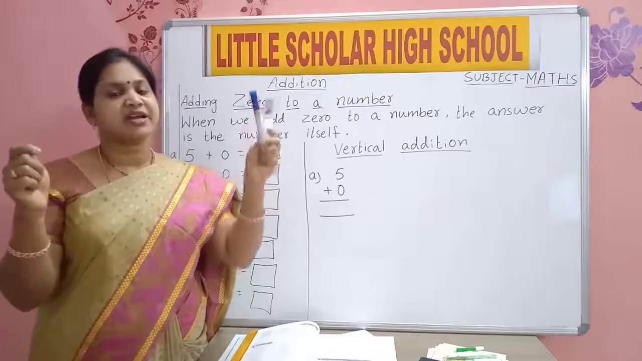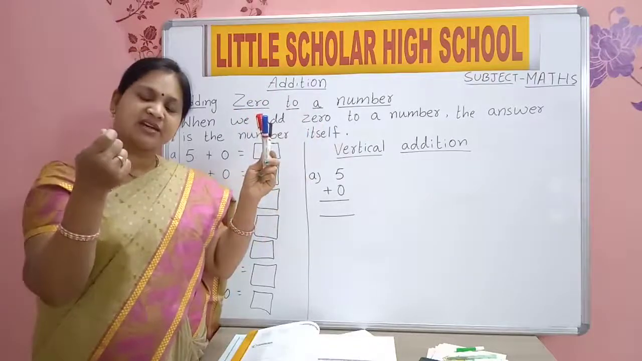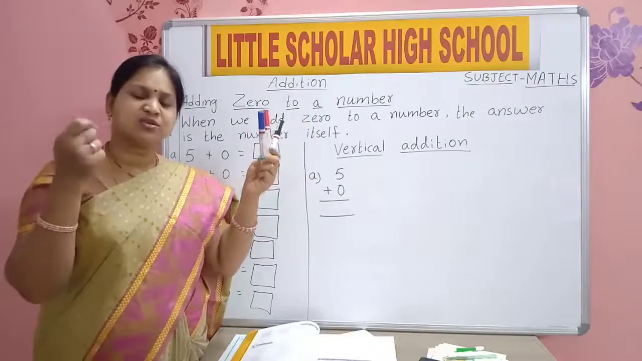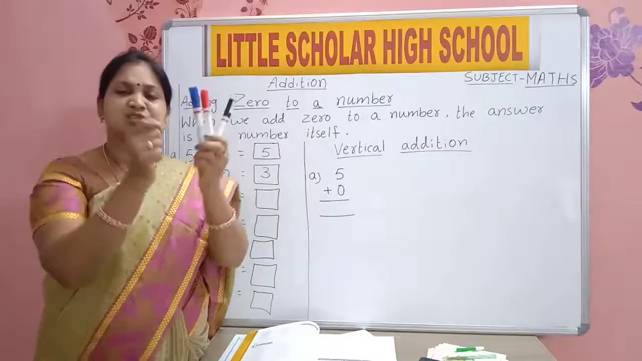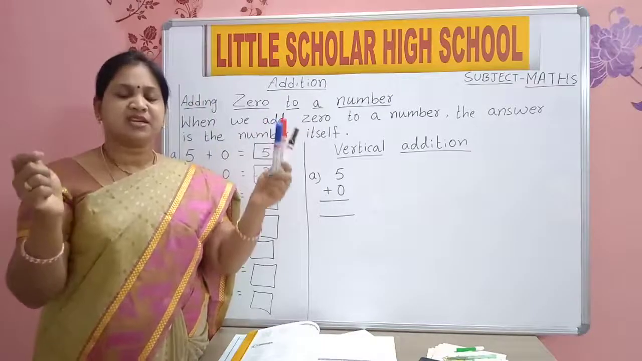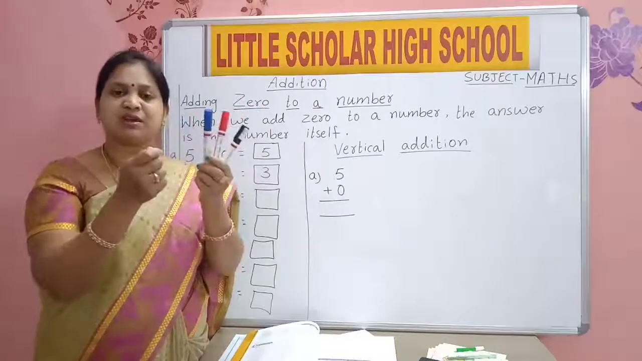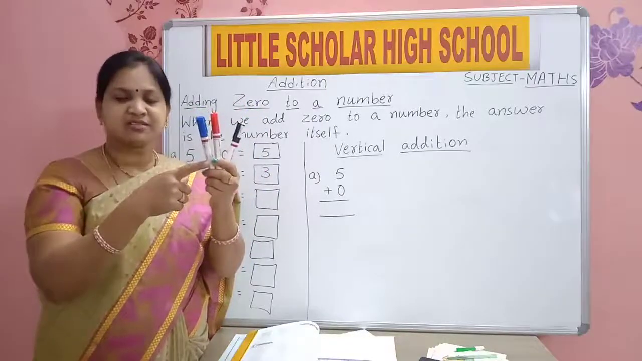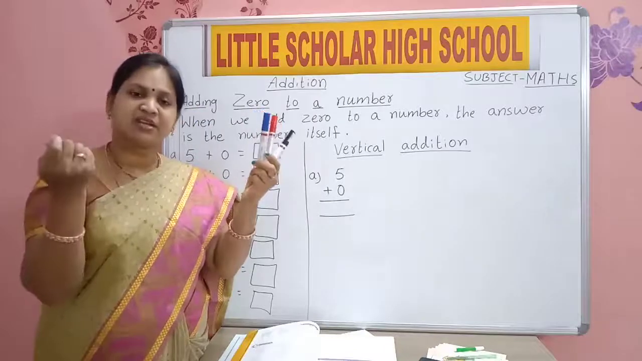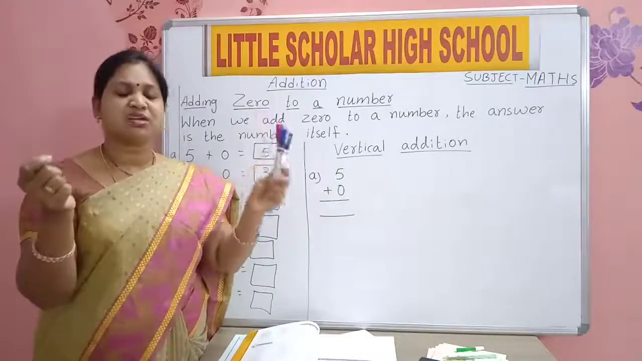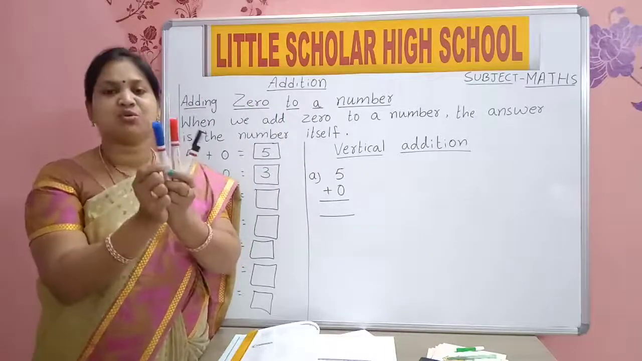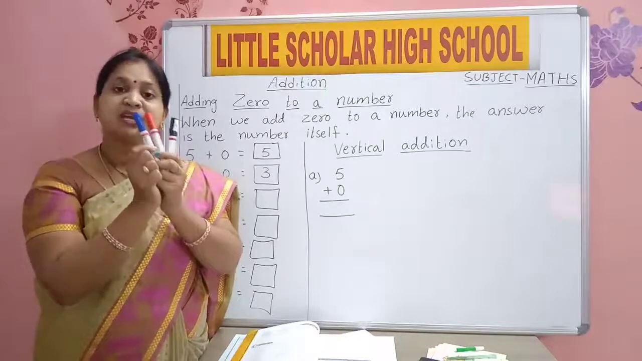In one hand I have 3 markers. In another hand, no markers. So 0, nothing. If we put this all together, 3 markers and here nothing in this hand. So 0 markers. How much will it be? 3 only, no? Why? Because in another hand I don't have anything. Nothing means 0. So 3 plus this 0 will be 3 only.